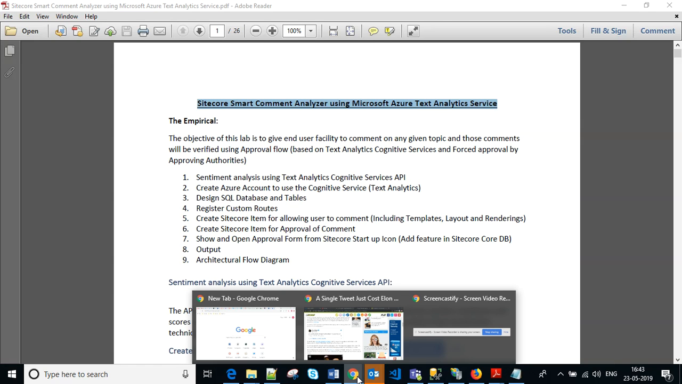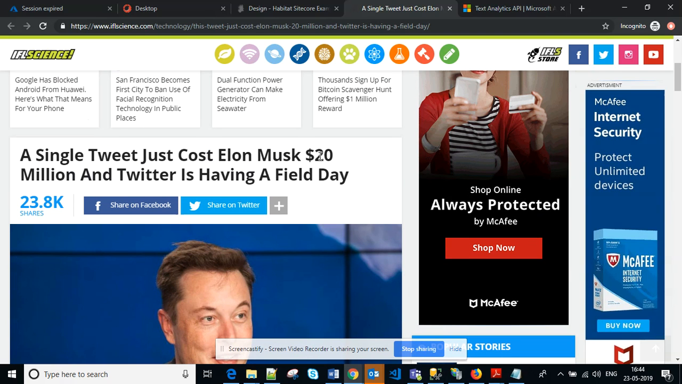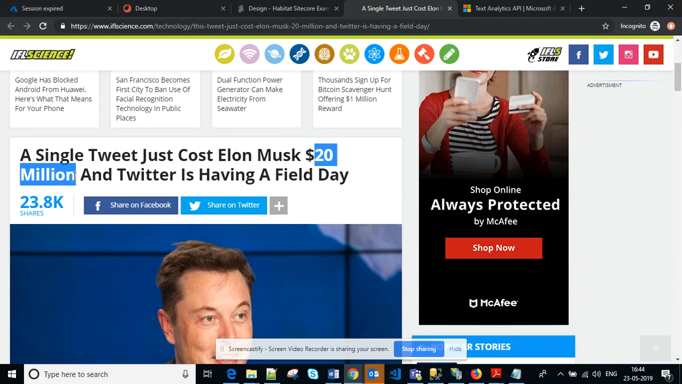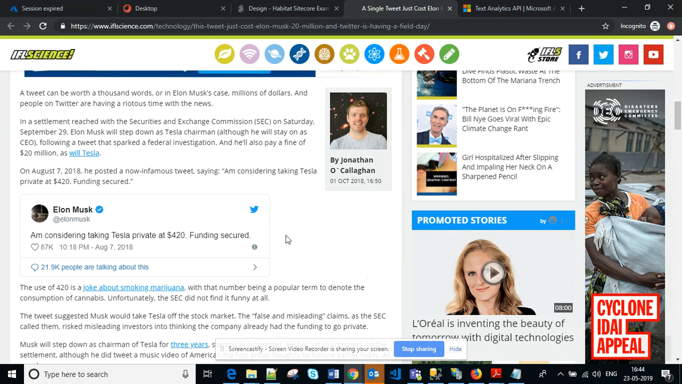Now, why do we need to take care? There is a very good example for it. Elon Musk tweeted a message, and based on these tweets, he lost $20 million on the same day. So that's why we need to take care of these comments if we are allowing them on our website.